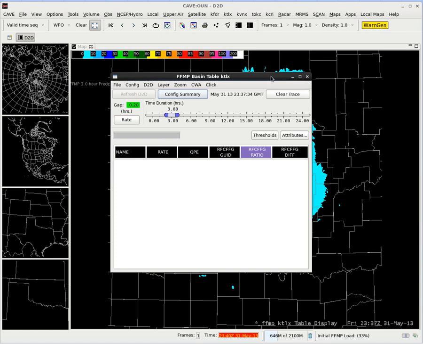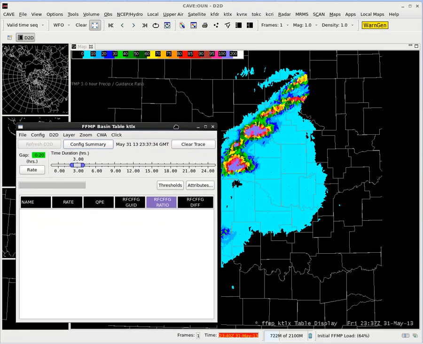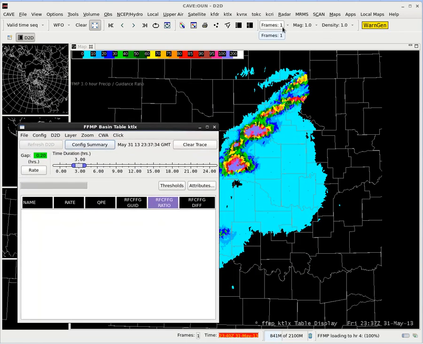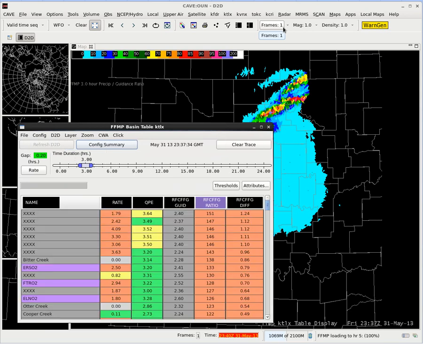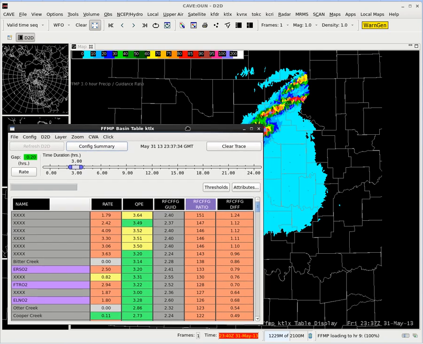So one of the first things we recognize when we get the table up is that the frame count goes from 12 to 1. FFMP does this by default so that it takes up fewer resources. You can see the FFMP loading message stays for a little bit when it first loads up. It has a lot of overhead, but it's not too bad once it's up and running. The other thing we're going to notice is that your display could come up differently than mine, based off of what previous settings you had in there.